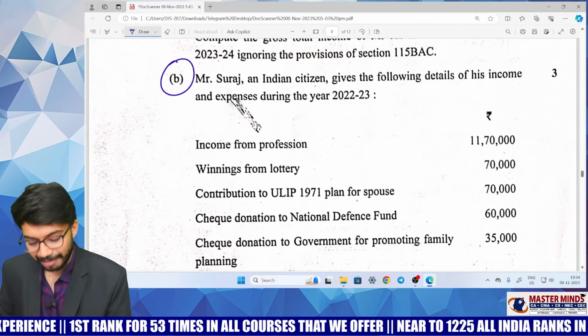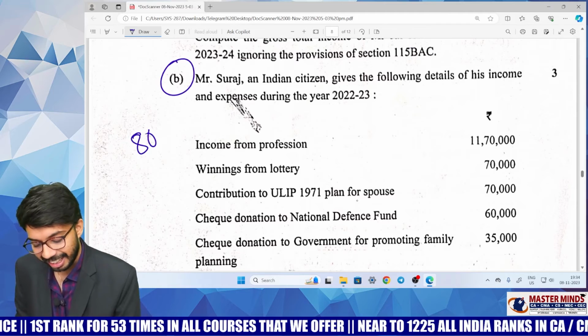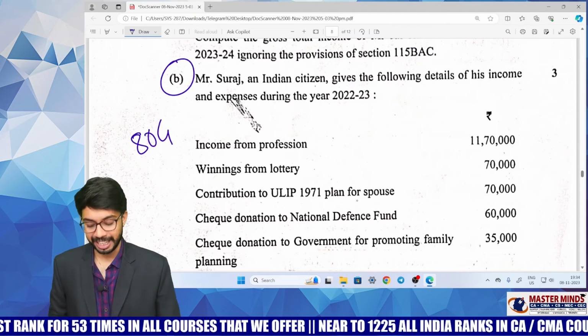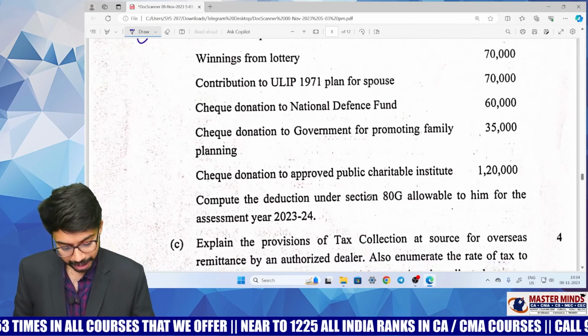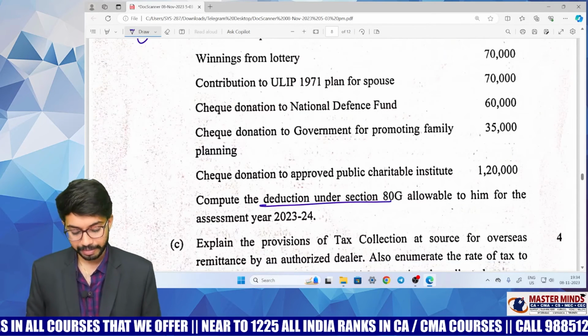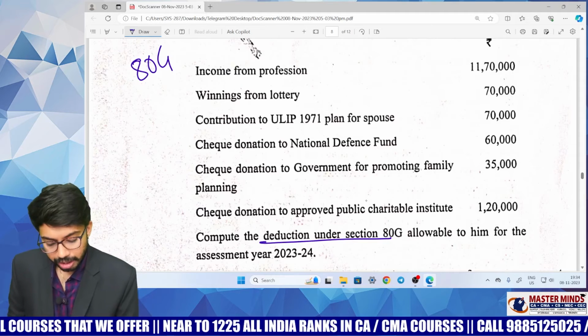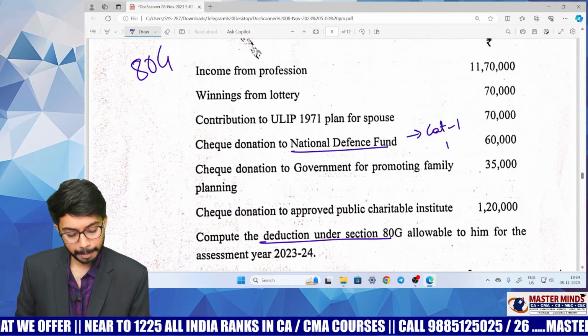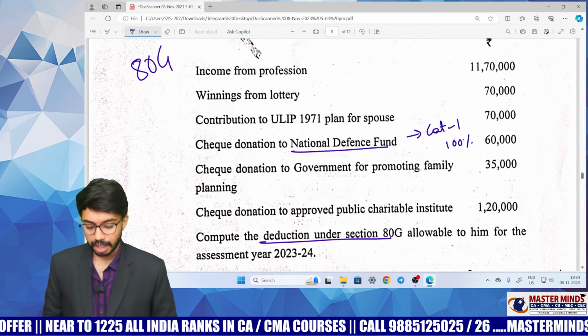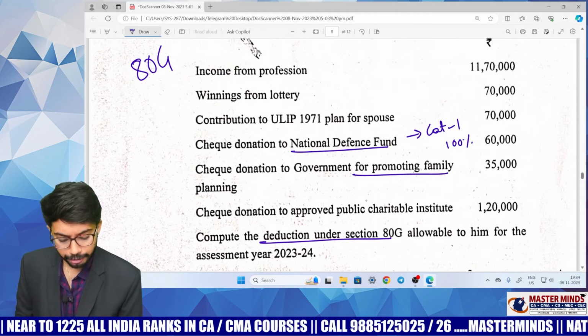Now the B point, I am very happy. This is with regard to deduction under section 80G, this B point. So he asked you to calculate deduction under section 80G. Check donation to National Defence Fund. This will fall under category 1. 100% deduction is available.